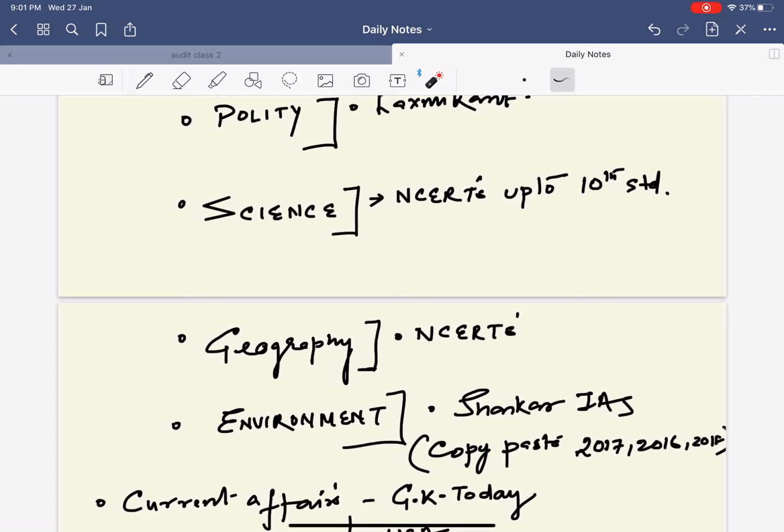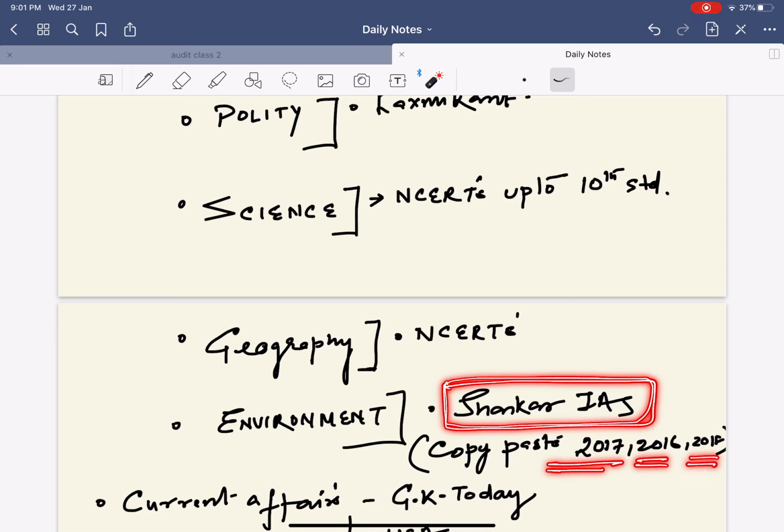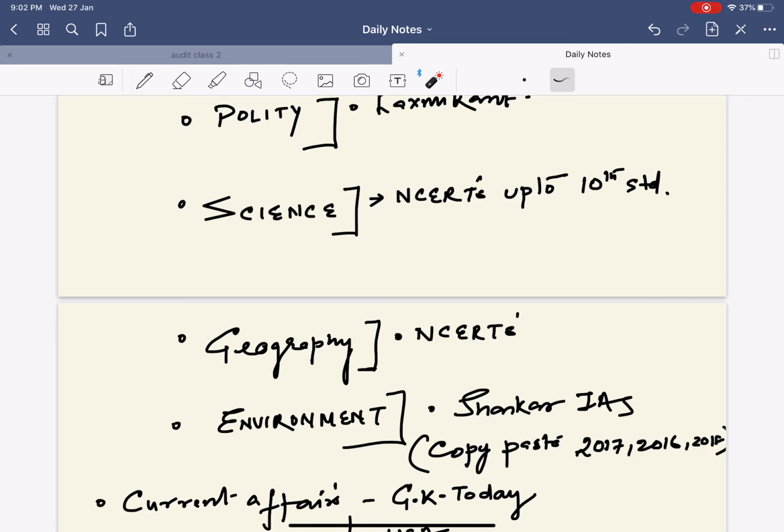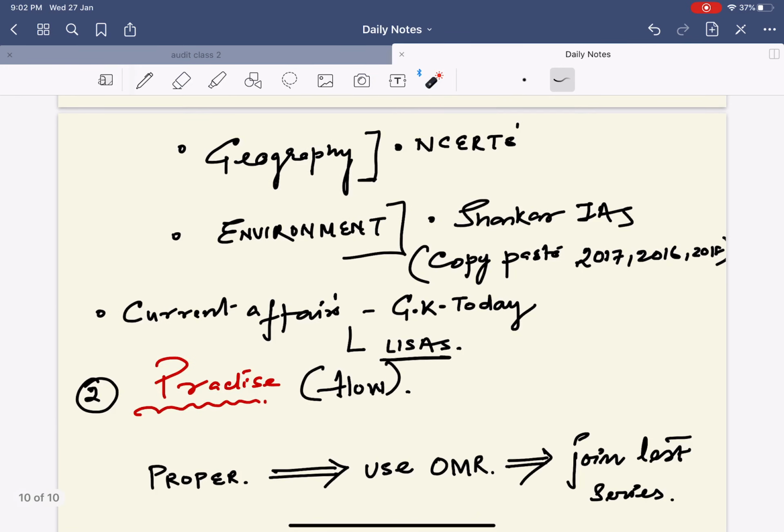Next, with respect to environment, let me tell you that Shankar IAS is one of the finest, given that in 2016, 2017 and 2018 we had questions given by OPSC that were directly copy-paste from Shankar IAS. I cannot say that OPSC directly copied Shankar IAS, but whatever questions were given by the OPSC were already available in Shankar IAS.